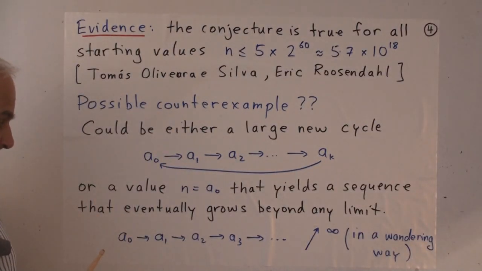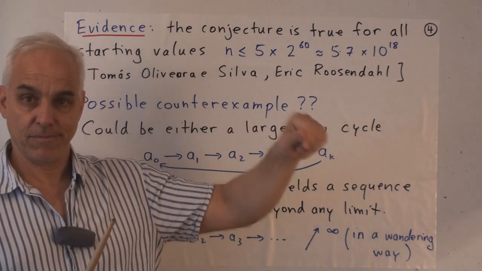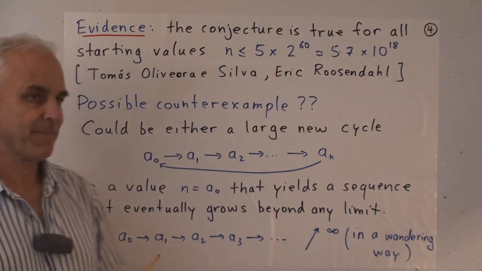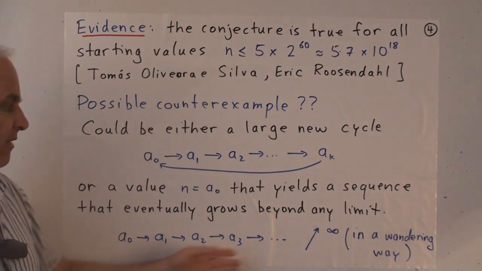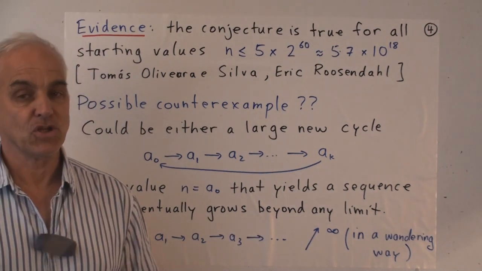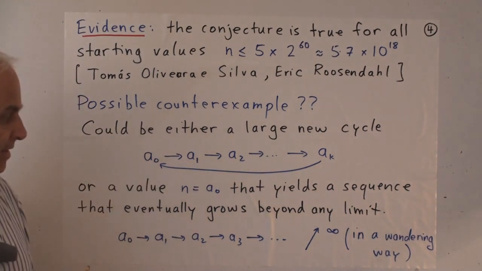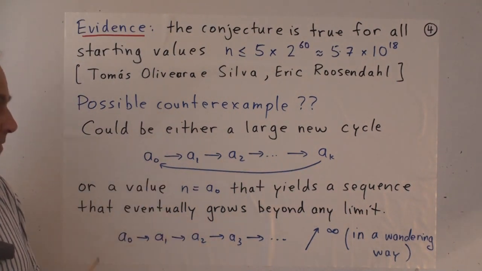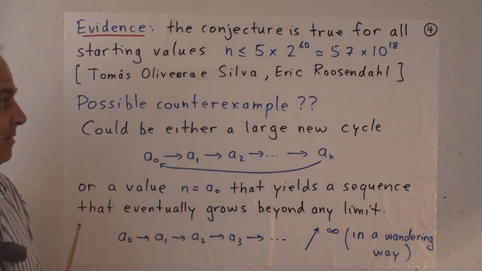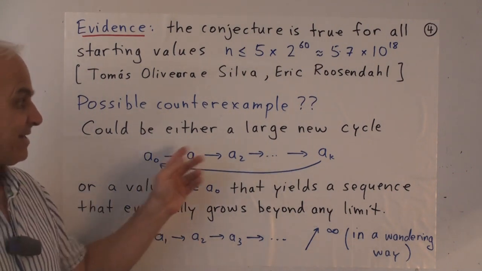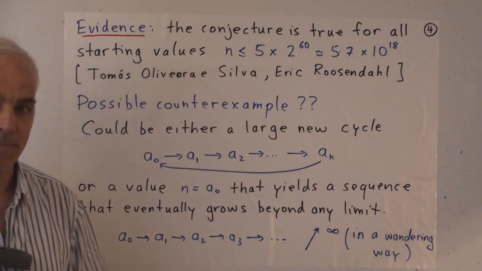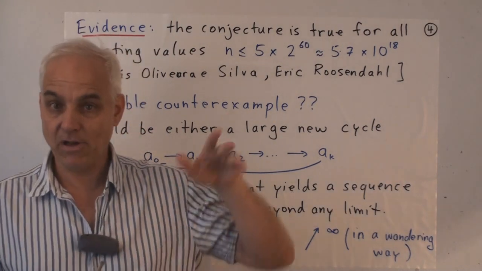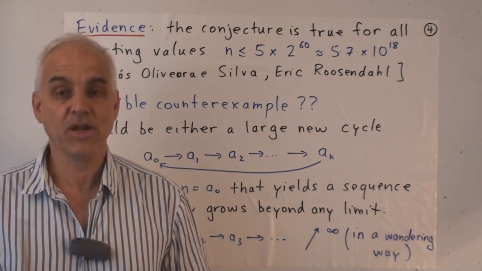Or another possibility is that if we start with a certain value, we get a sequence which just keeps on growing beyond limit. So that there's no kind of cycle and it just carries on going up and up in some kind of wandering way. While the conjecture states that neither of these possibilities occurs, it's certainly still a possibility. So it might be that there is such a cycle, but it's way up there, or there is some strange sequence that wanders up to infinity. In fact, there might be lots of such sequences. We just don't know.